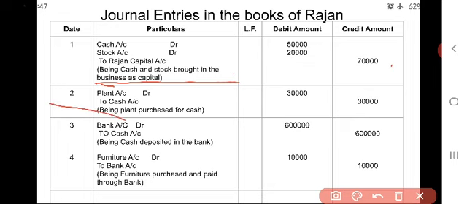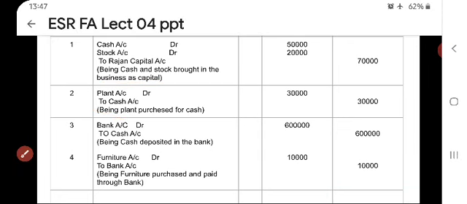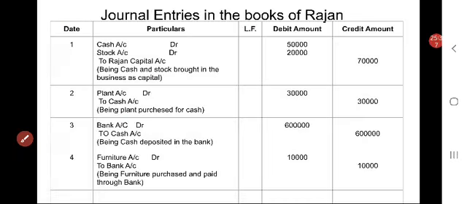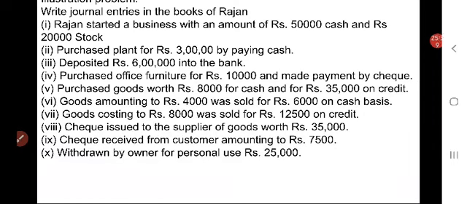Next, go for the second transaction, that is purchased plant for rupees 3 lakhs by paying cash. So here also we have to find out two aspects. We are purchasing a plant, paying cash. Both are assets.